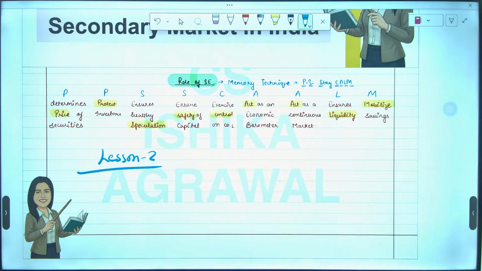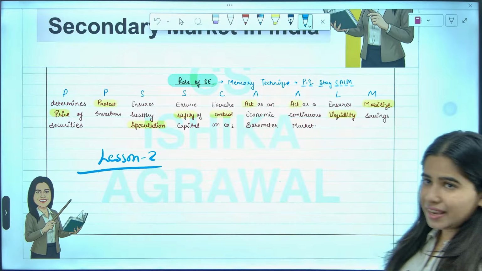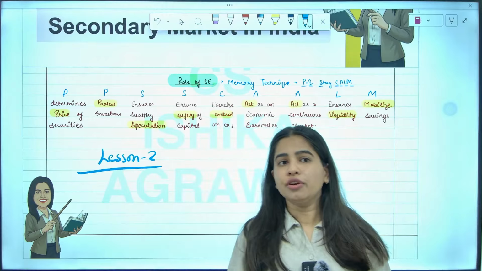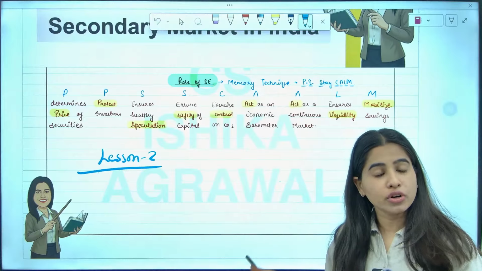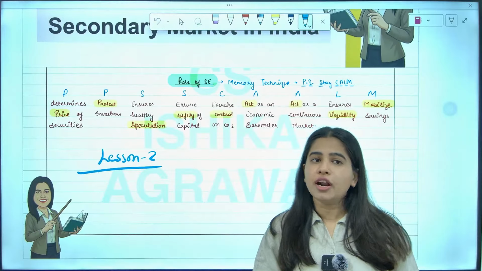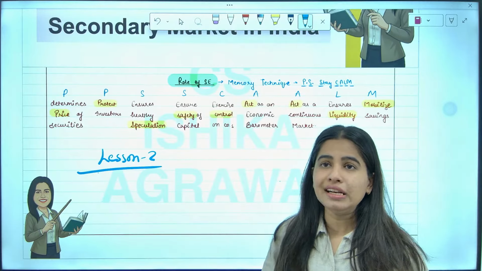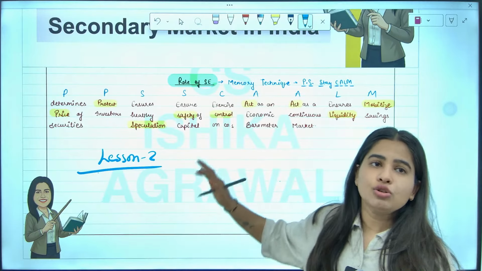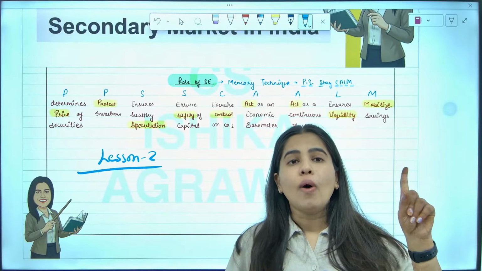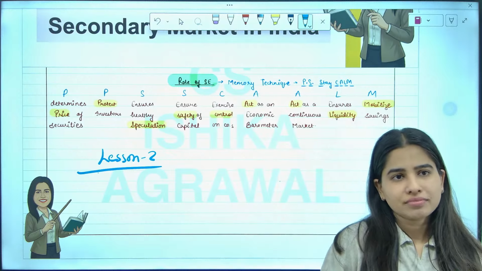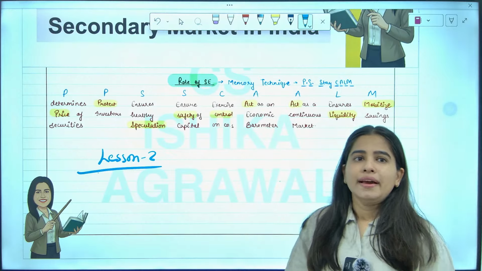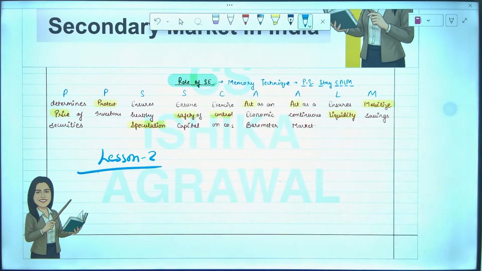Lesson number 2. Guys, once again, you already know, but those who are joining today for the first time, I want to tell you that this revision is going to be exam oriented. Number 1. Number 2, we'll be revising from the short notes. The short notes are prepared from your ICSI material and from the study material. So you can completely rely on this. And if one day before the exam, you go through this short notes, these are enough for your one day before examination revisions. Okay? Yes, everyone. So lesson number 2,